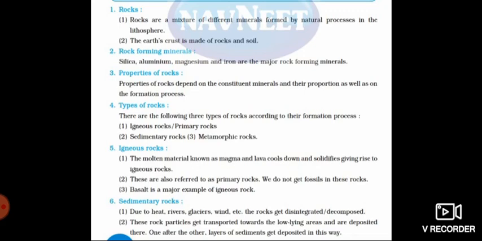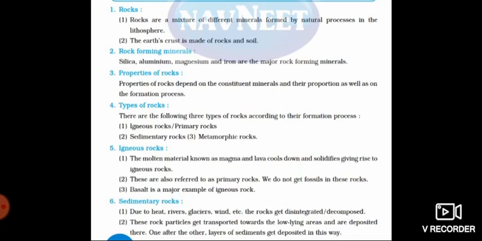Yes, what is rock? Rocks are a mixture. Or how is rock formed? Okay, so rocks are a mixture of different minerals. So when different minerals come together by natural processes, that is in the lithosphere. Lithosphere means in the land, that time that we get a rock.